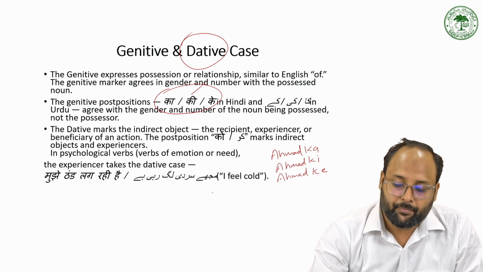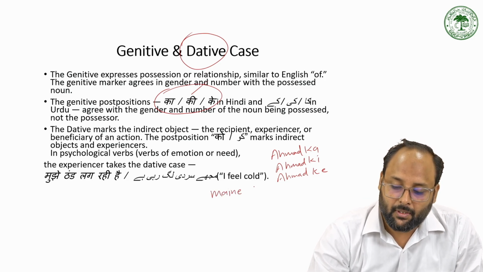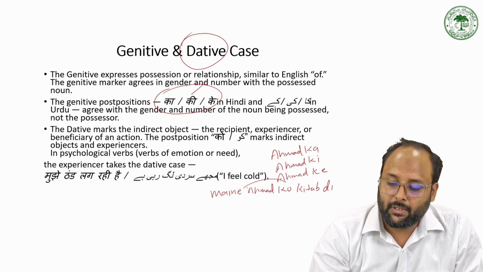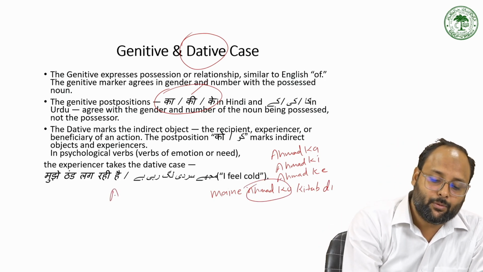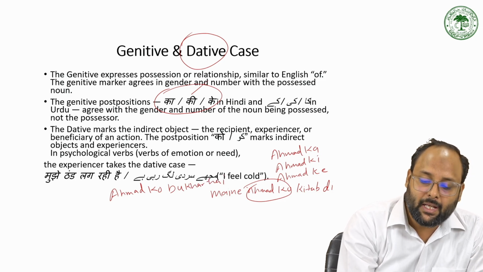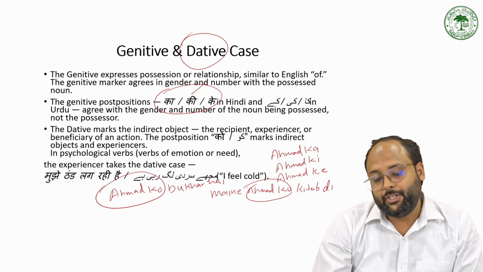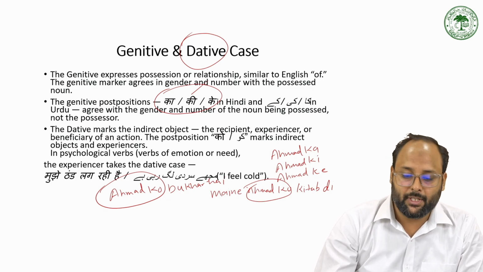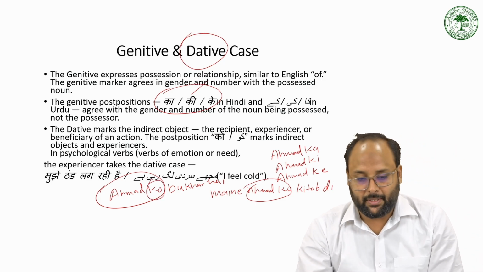Like मैंने अहमद को किताब दी. So that is the dative case. When we say अहमद को बुखार है, here Ahmad is the experiencer, so it takes the dative case को. अहमद को बुखार है, अहमद को भूख लगी है, so को is the dative marker. So that is the dative case.